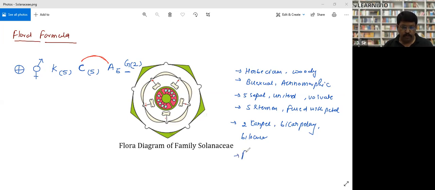Fruit, this you need to remember. Fruit is berry or capsule.